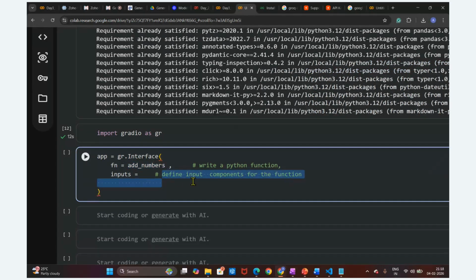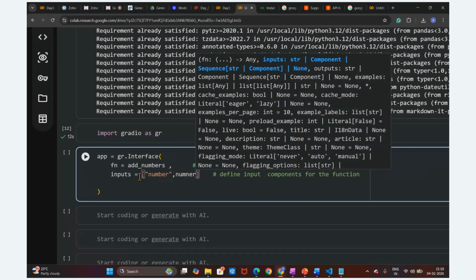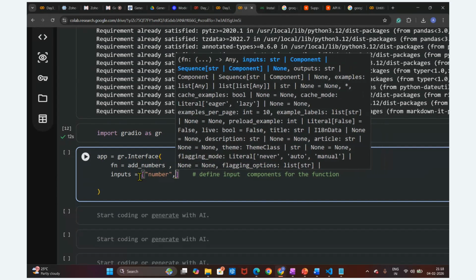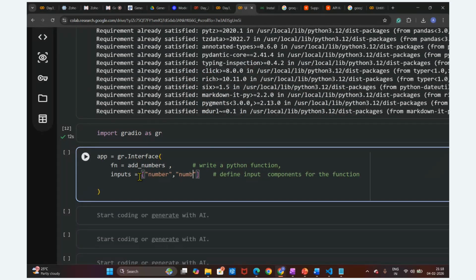What inputs are required for this? We require two numbers. What are those numbers? Number one and number two. These two inputs are required here. We are writing them as strings, number one and number two. These are the inputs required for this function.